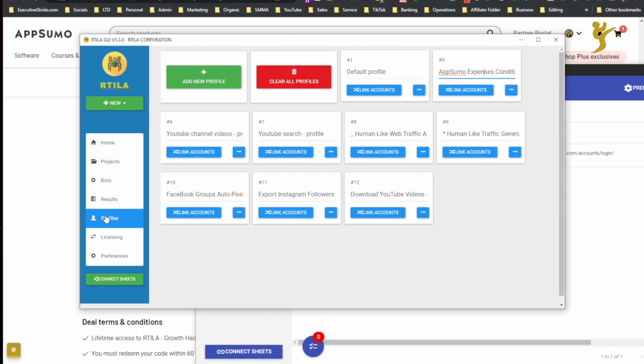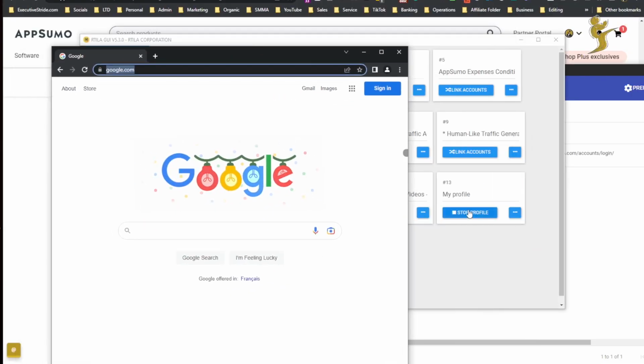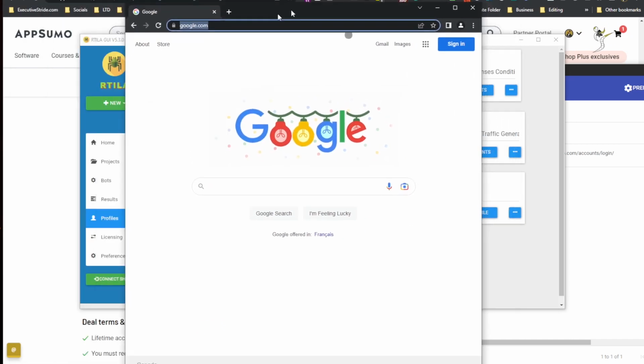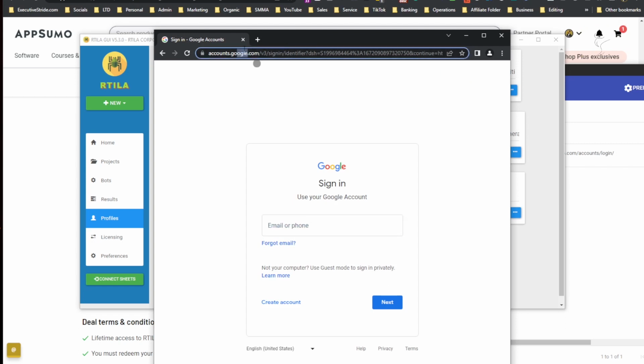So one thing that you do in profiles, and that works for many different things like YouTube, Facebook, Google, whatever, you can add a new profile and log in on this browser. This profile right here, for example, number 13, I could log into it. I could change the name if I wanted to, and you can link accounts. So I could just click link account. You'll see right now it's loading this profile. So I could stop profile. The profile is basically like this browser, and I could sign in. You'll see here, sign in to any certain website, and it's going to remember those cookies, or ideally that's what it should do.